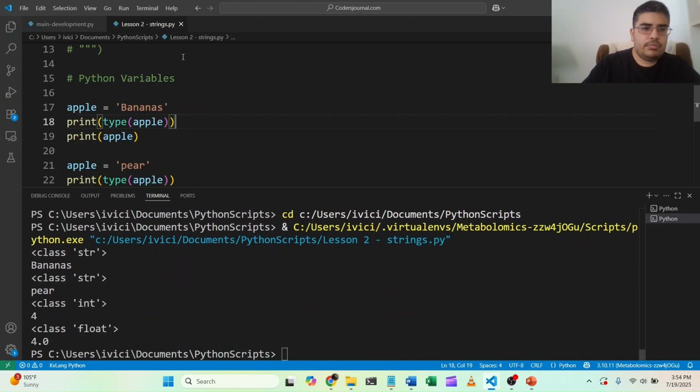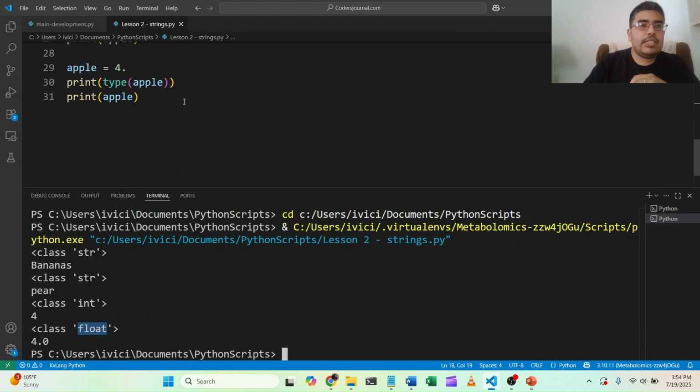run that. So bananas is a string, which is what I was telling you guys. Banana is a string. Pear, it's a string. Number 4 is an integer. The int stands for integer. And then this last one, 4.0, that's called a float. That's a floating point number. It's a float. And so that is a different data type. We'll learn more about that in the next video.